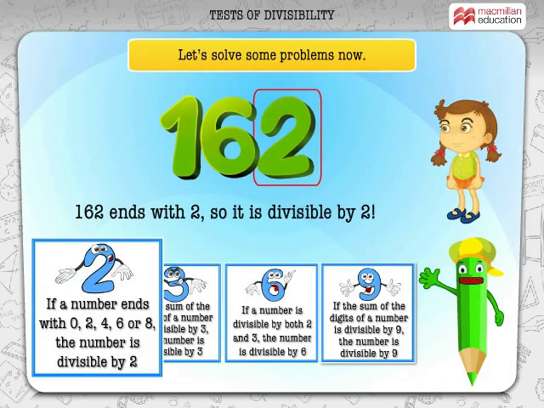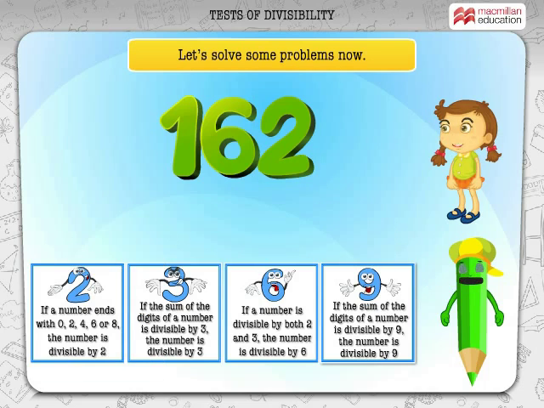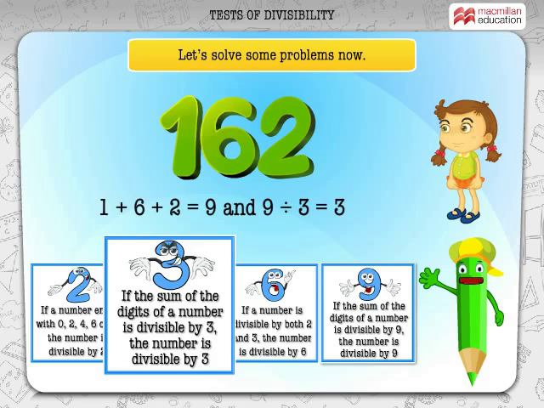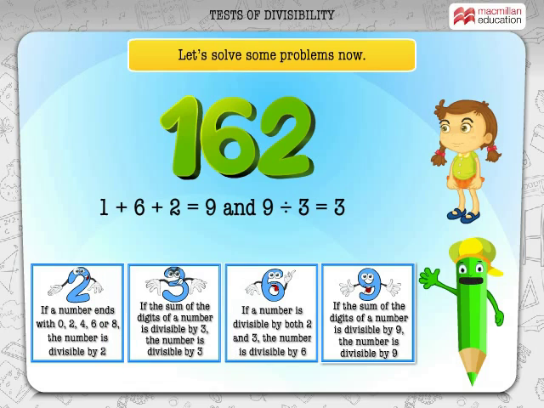162 ends with 2, so it is divisible by 2. Is 162 divisible by 3? Let me see. 1 plus 6 plus 2 is equal to 9, and 9 is divisible by 3. So, 162 is also divisible by 3.